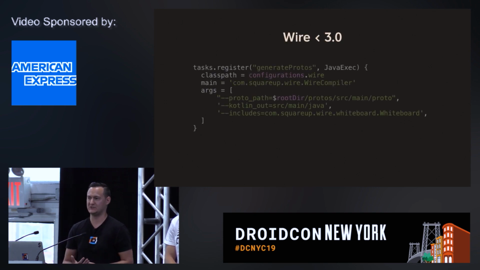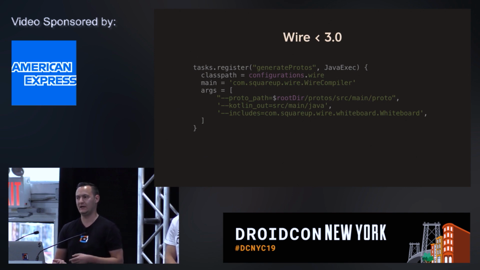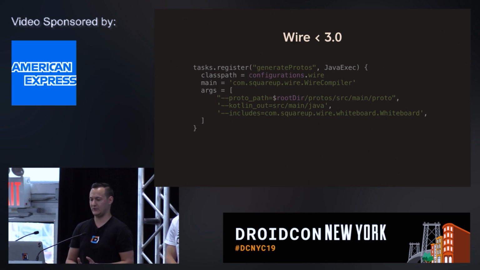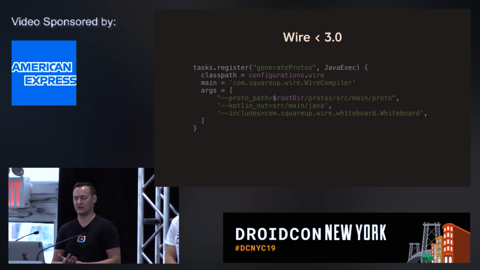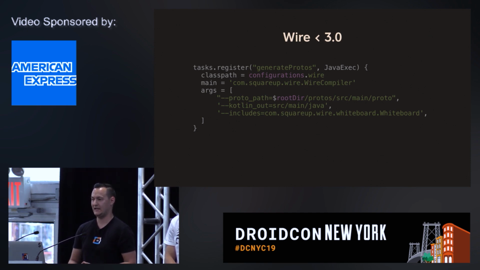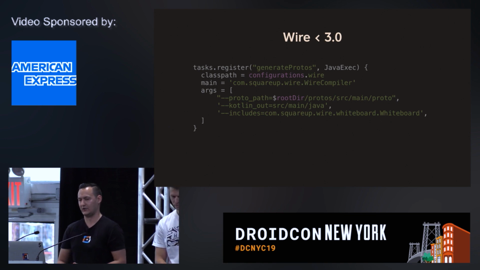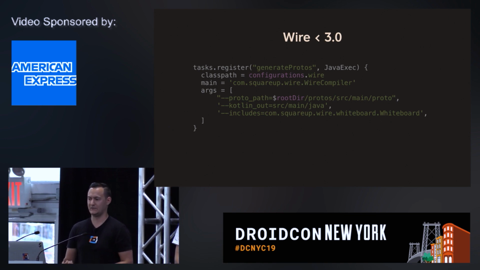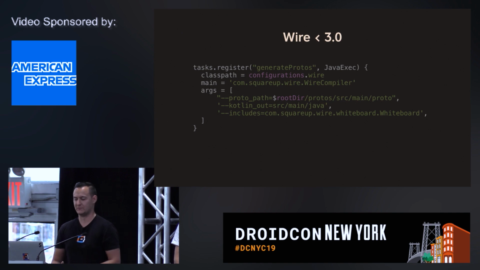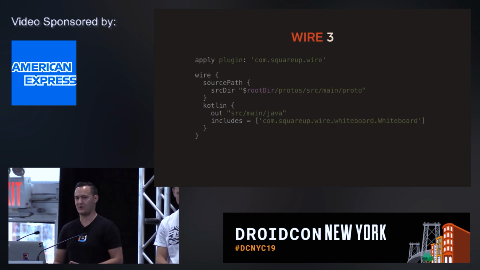The Gradle plugin is quite straightforward. What we used to do with Wire before 3.0 is that the APIs to the Wire compiler were either command line, so you could just invoke it from the command line, or the initial versions of Wire also came with a Maven plugin. But now in Gradle, what we were doing is basically registering a custom Java exec task to benefit from the command line APIs. It's not a lot of code, but it's still too much code to use something like a library. So the Gradle plugin is quite straightforward to use.